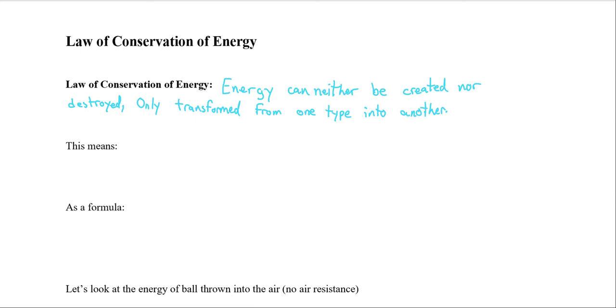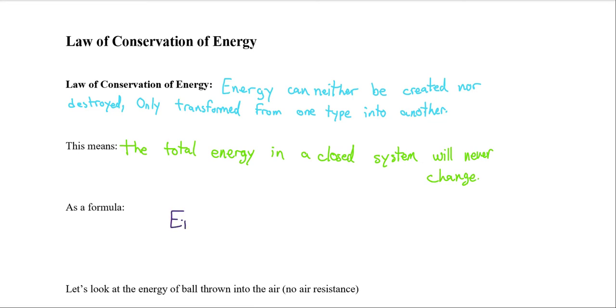What this means in more plain English terms is that the total energy in a closed system will never change. Or as a simple formula, total initial energy will equal the total final energy.